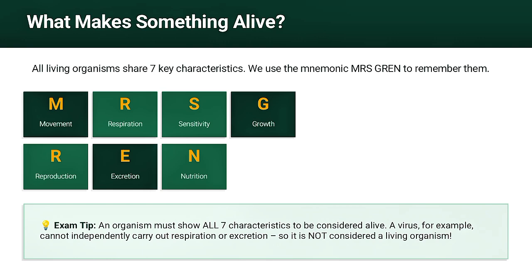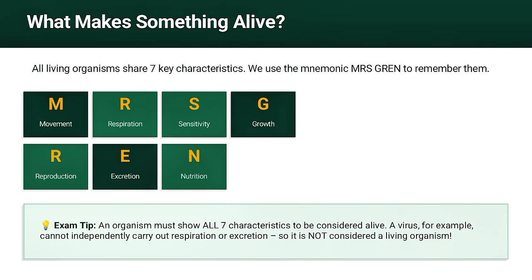Each letter stands for one characteristic. M is for movement, R is for respiration, S is for sensitivity, G is for growth, R is for reproduction, E is for excretion, N is for nutrition.